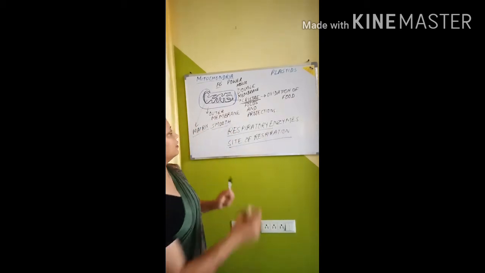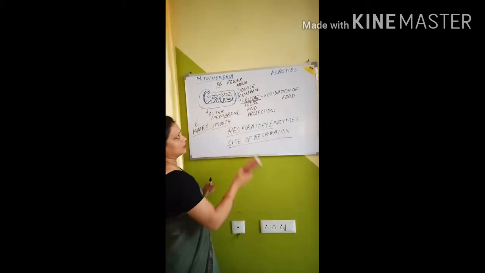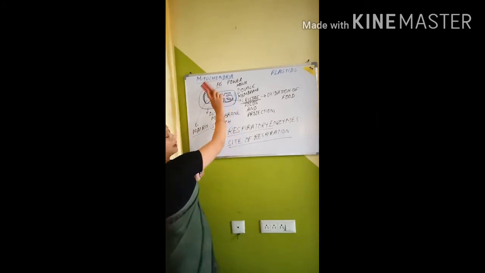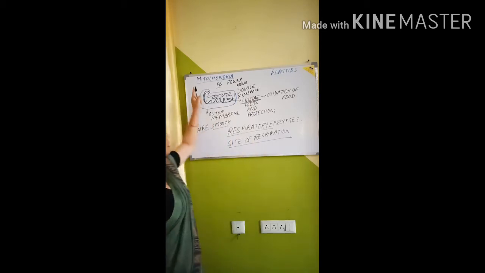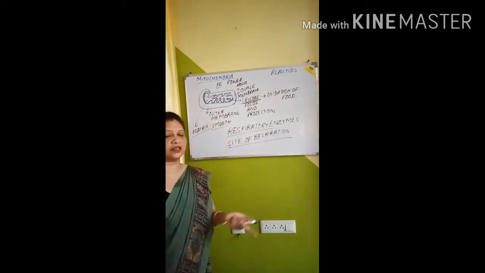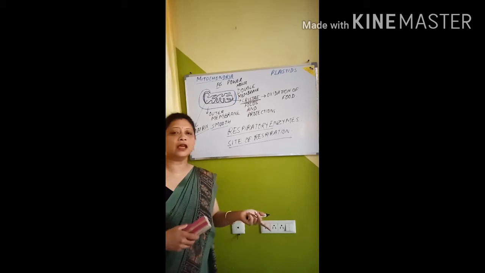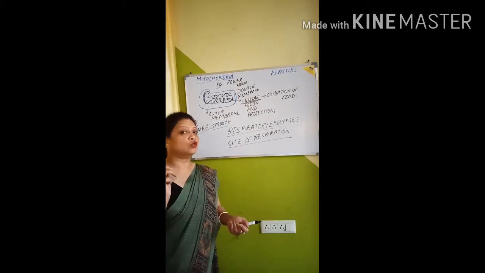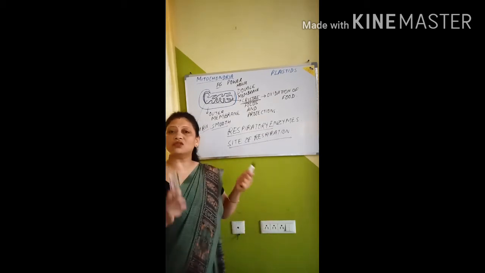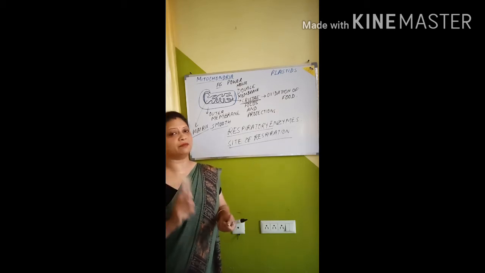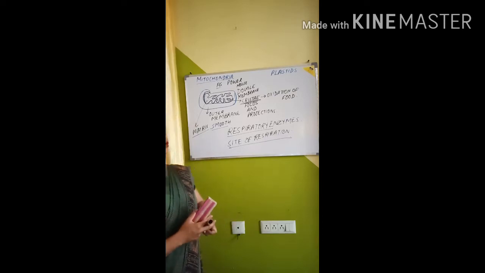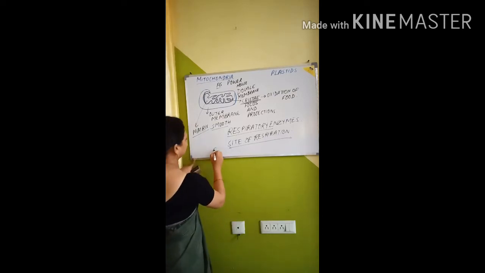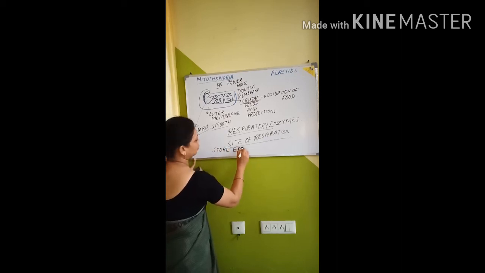Okay. Now next is plastids. First of all, you should remember that mitochondria is present in plant cells and in animal cells also. And you should also remember that it is known as the powerhouse of the cell because it gives energy to the cell. It produces energy and stores energy.